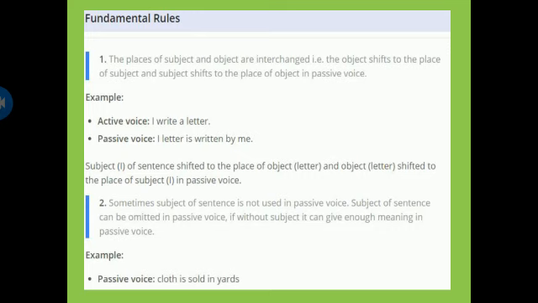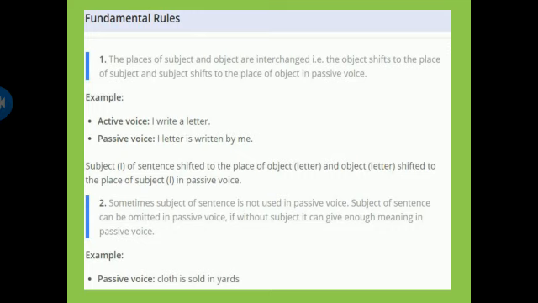The first rule, as I've told you, is that the places of subject and object are interchanged. For example, the object shifts to the place of subject and the subject shifts to the place of object in passive voice. For example, active voice is I write a letter, and when we change it into passive voice, it becomes a letter is written by me. The subject I of the sentence shifted to the place of the object, and the object letter shifted to the place of subject in passive voice.